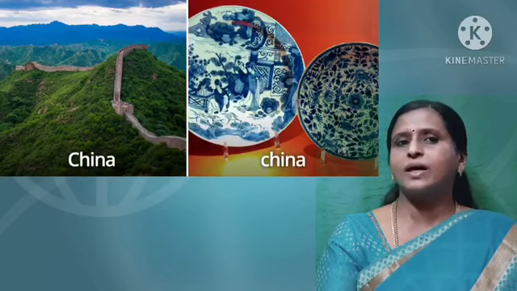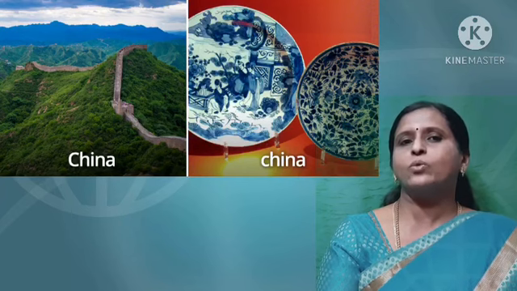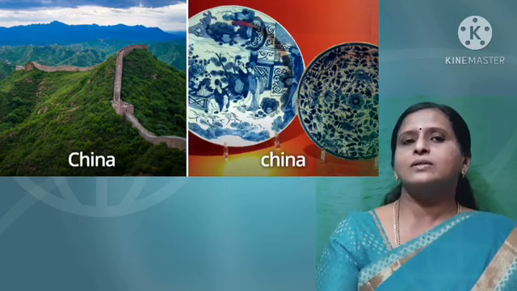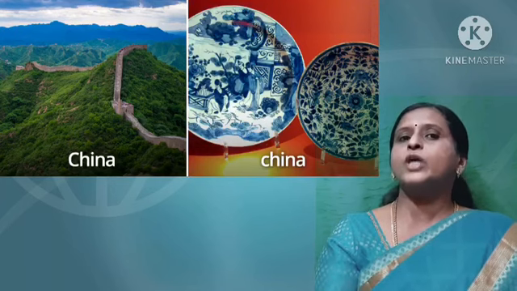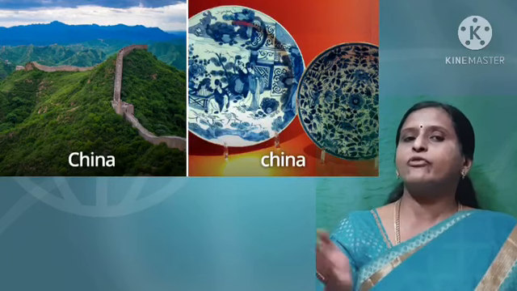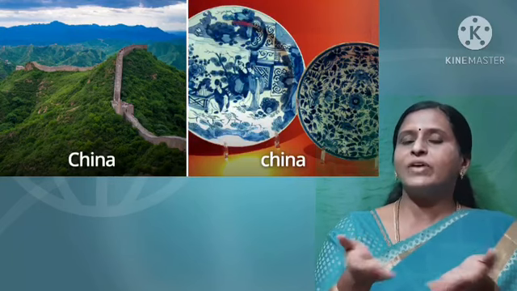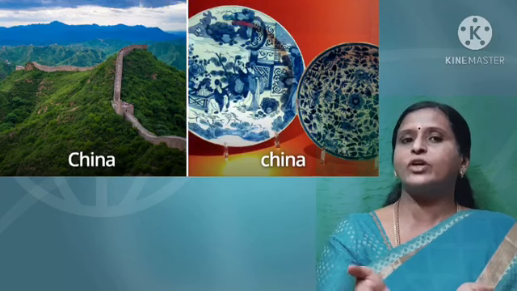China, you know, is a country which has put us in this lockdown situation now. Okay, let's not go to that. China with a capital C refers to that country. China with a small c but same spelling refers to what? The vessels that you have, no? China ware, we call it.